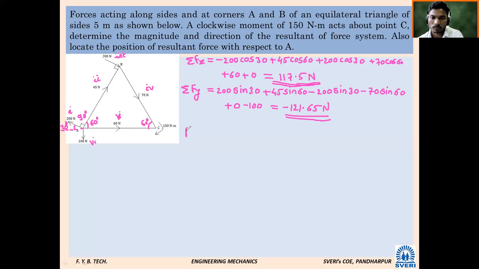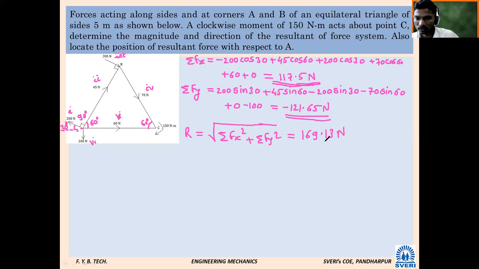Next, R is equal to, very simple, our usual method: square root of summation Fx square plus summation Fy square. Calculate. Both the values are with you, tell me the value. Summation Fx is 117.5, summation Fy is minus 121.65. Tell me the value of R. 169.30? Sorry, 169.13 Newton is the exact answer for the resultant.